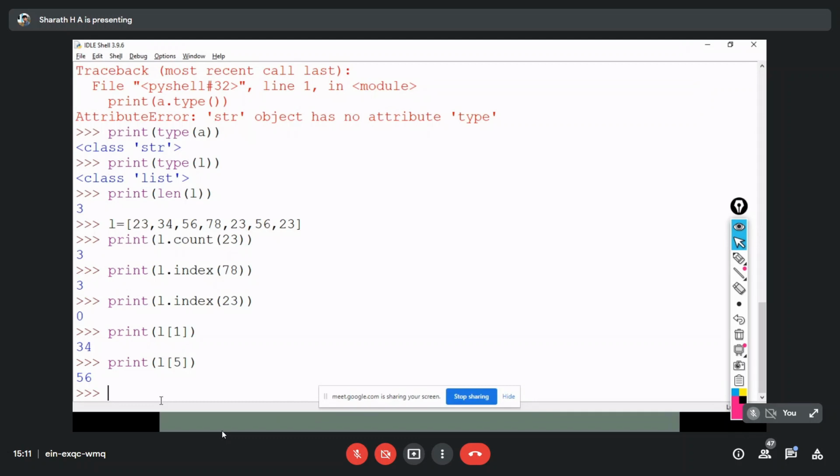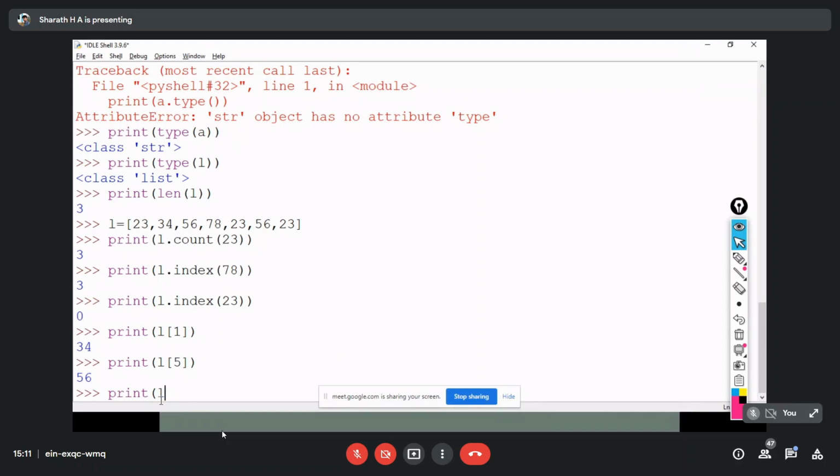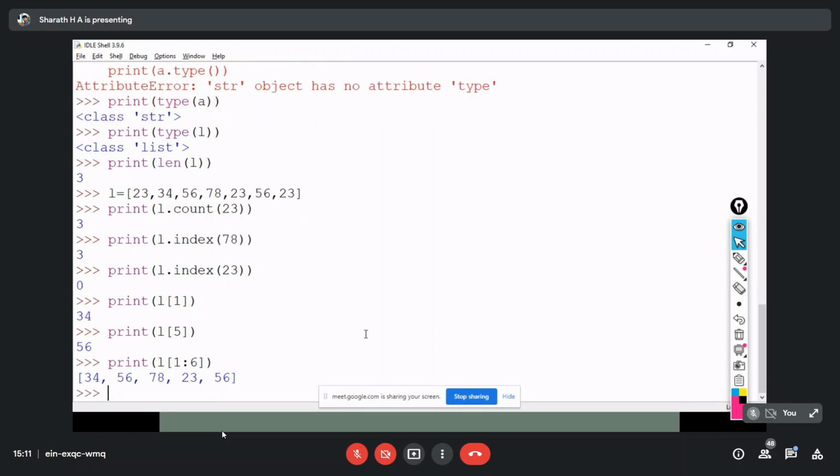Now, can anyone tell me, I want to print a range of values. How are you going to print? Same like a string, L of square brackets. I have to print a range of values from index 1 to 5. 1 colon 5, 1 colon 6. Okay, 1 colon 6. Good. Because it is excluding the last index, right? So that's why we need to type 1 colon 6.